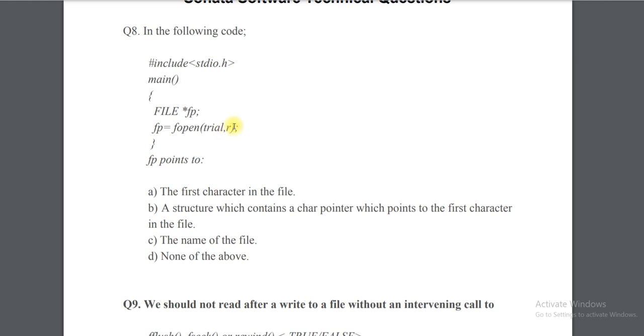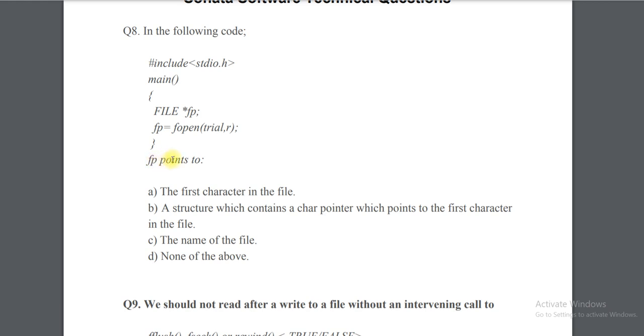So the file is going to open in read mode. The trial file is going to open in read mode, and definitely the cursor will be at the first position of that file.